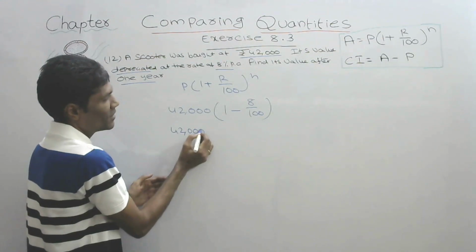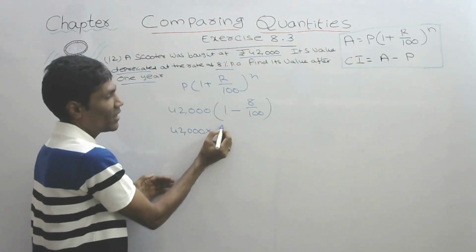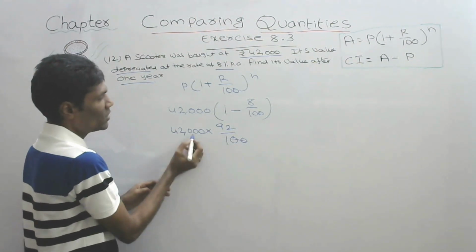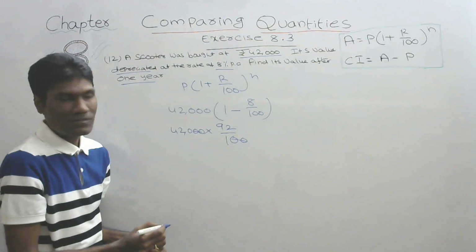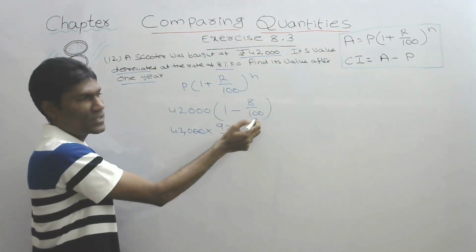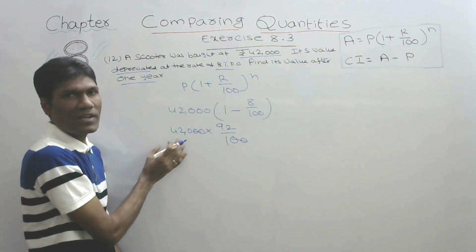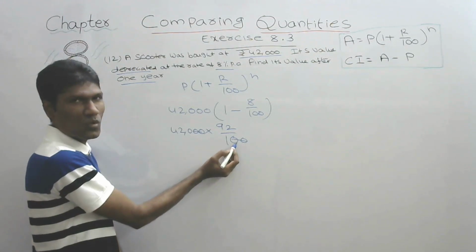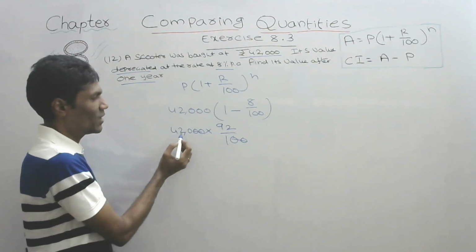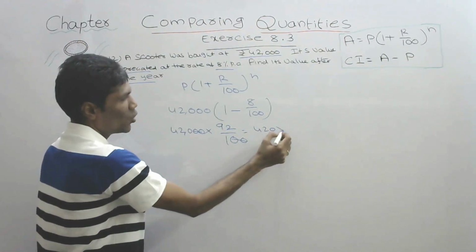So 42,000 into 100 minus 8, 92 by 100, zeros cancel. If you want, here also you can cancel: 4 twos are 4, 25s are 25 minus 2, 23 by, like that also we can do. We will get the same value. I am taking this only because zeros and zeros will cancel very easily. So 420 into 92.